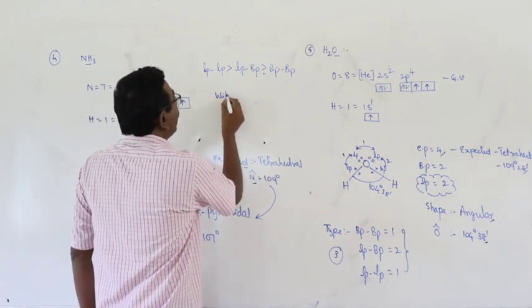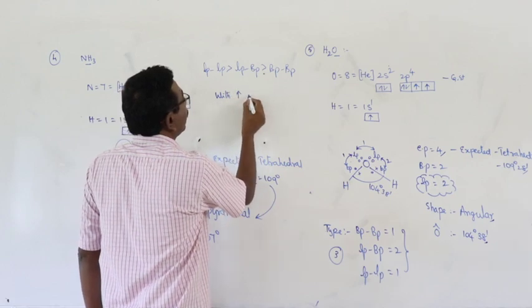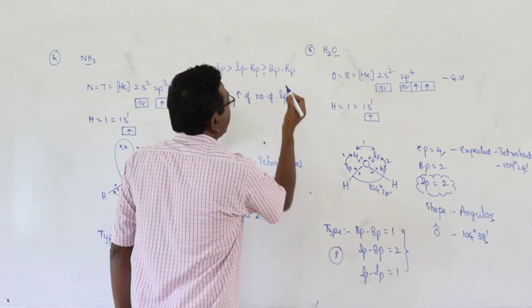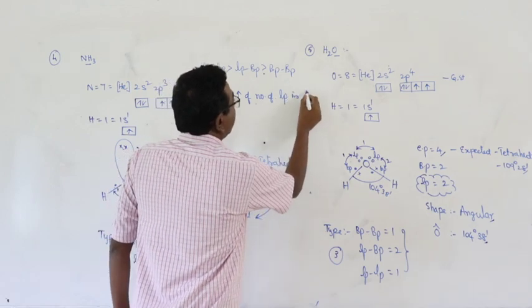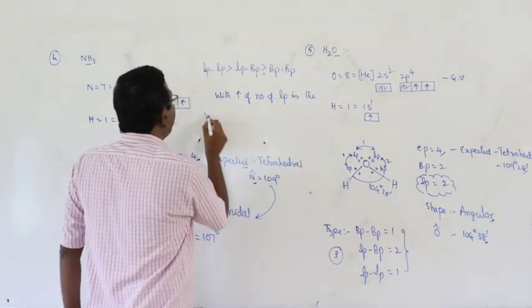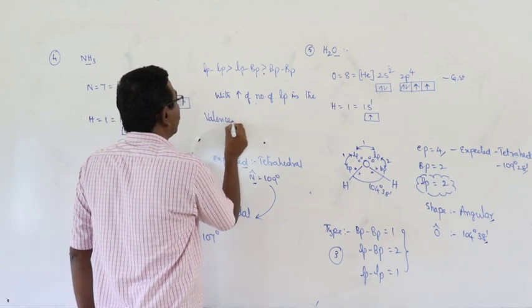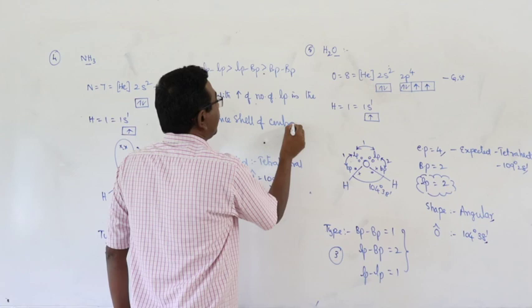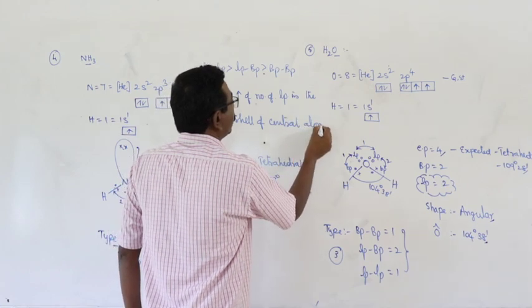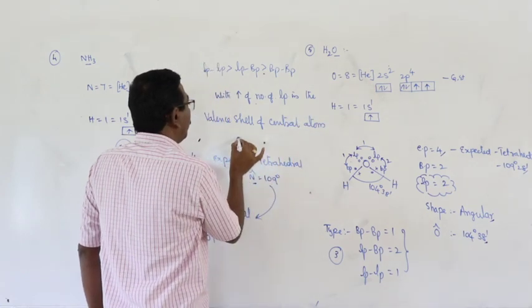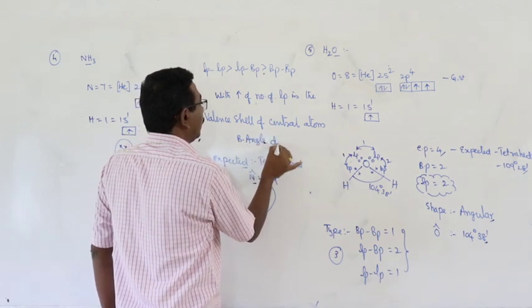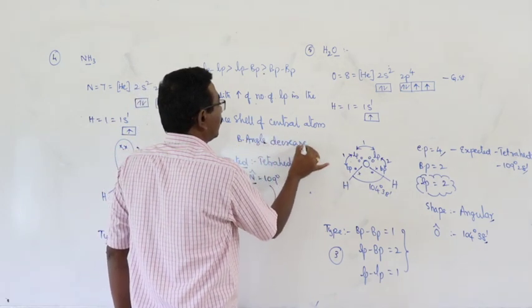With increase of number of lone pairs in the valence shell of the central atom, bond angle decreases.